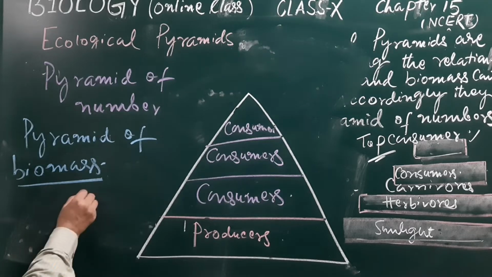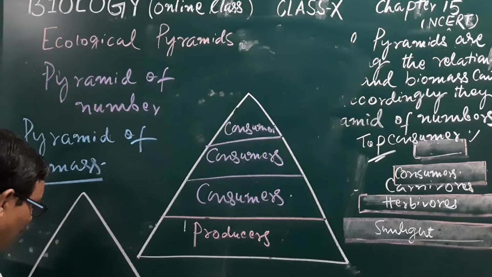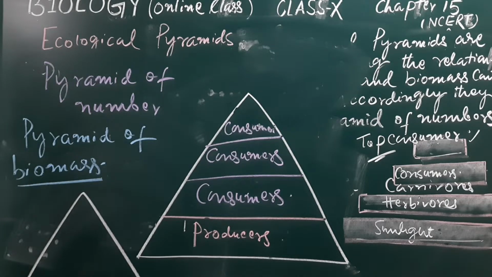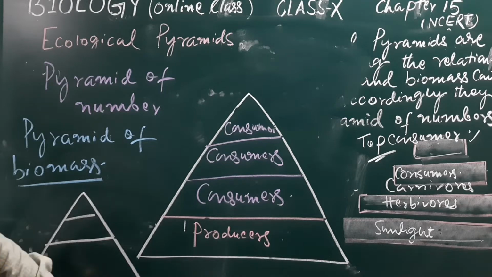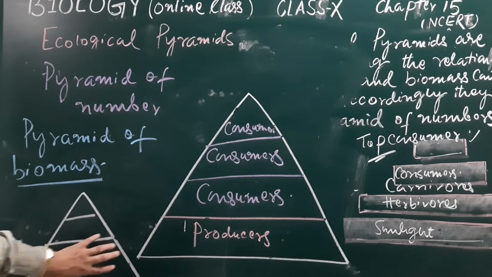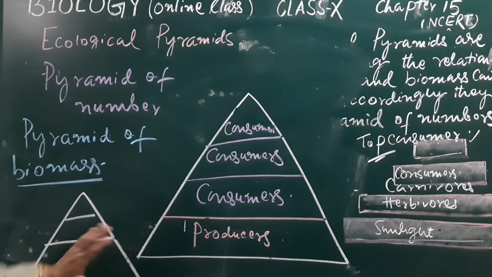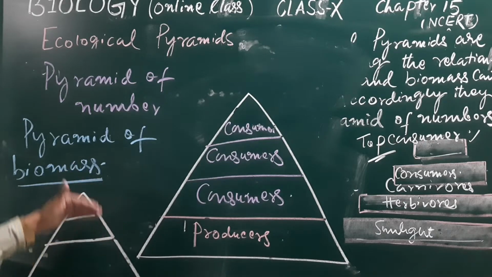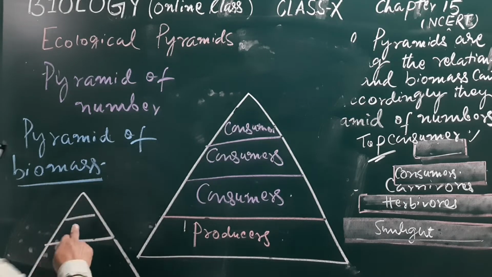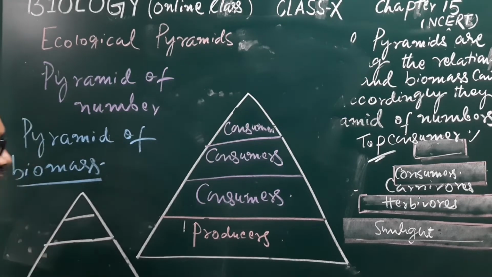If you look here, a similar diagram will be for the biomass also, but it will be represented in weight, like it is represented in number, it will be represented in weight. What is the weight of the producers? That means the total number of green plants available at this level, what is their weight in a particular habitat? Total number of consumers and what is their weight, and in the next trophic level, what is the weight of the next consumer? That means the first order consumer, the second order consumer, and the third order consumer similarly.